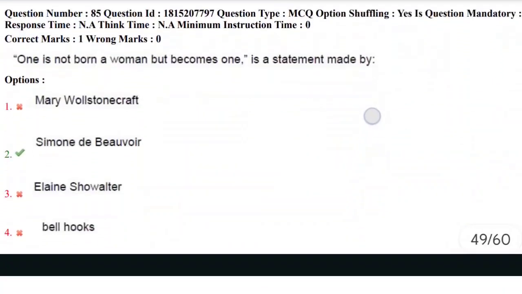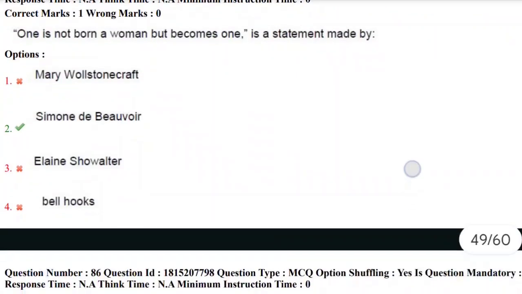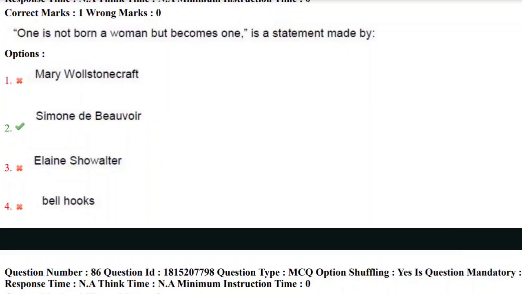Let's move towards 85th question. One is not born a woman but becomes one is a statement by which feminist writer? We have the list of feminist writers: Mary Wollstonecraft, Simone de Beauvoir, Elaine Showalter, and Bell Hooks. And the correct answer here is Simone de Beauvoir. She says that one is not born a woman but becomes one.